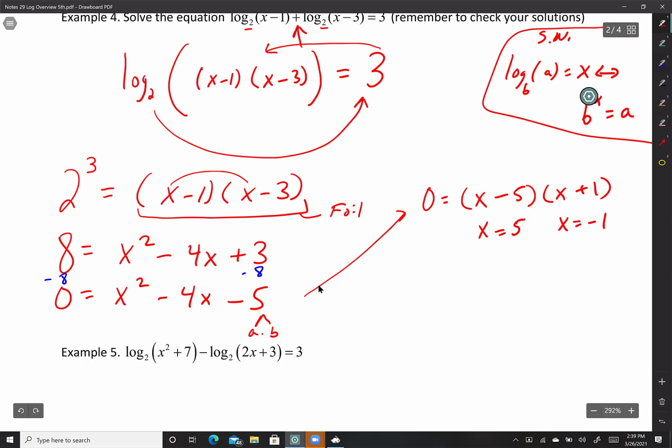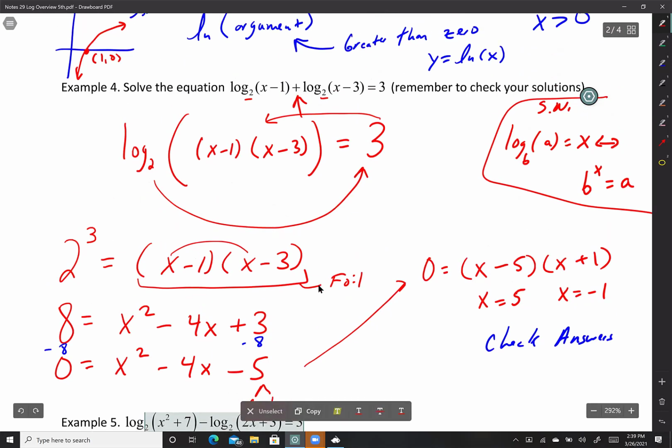Now you got to check it. So now we're going to check answers. Delta Math has you typing it into the calculator to verify that it gives you a 3. I'm not going to do that. I'm just going to check that the argument is positive. So if I plug in a 5 in here, 5 minus 1. Yep, and 5 minus 3, 5 checks out, check mark.